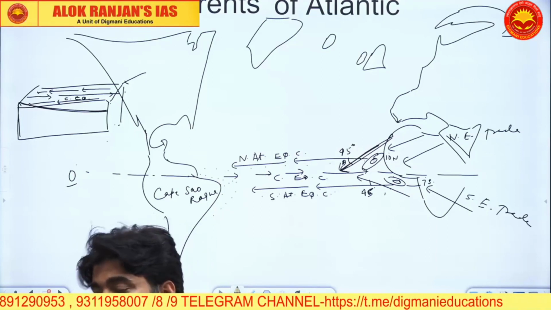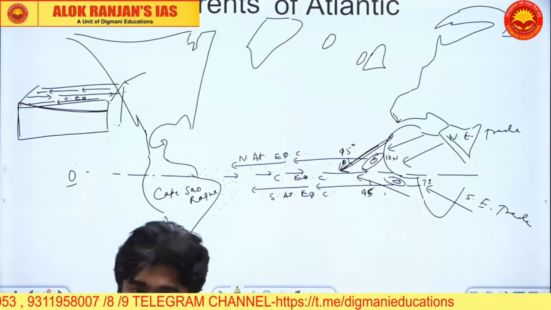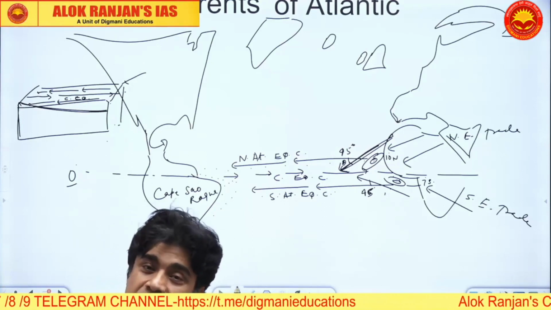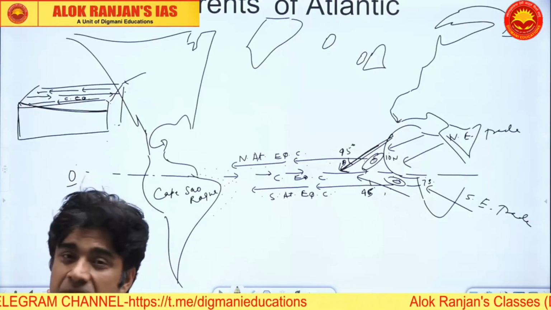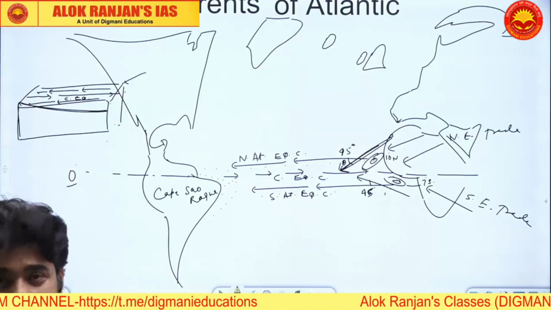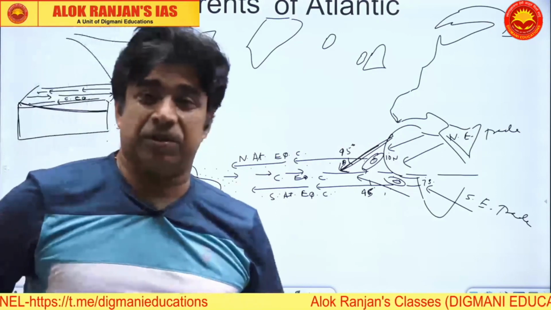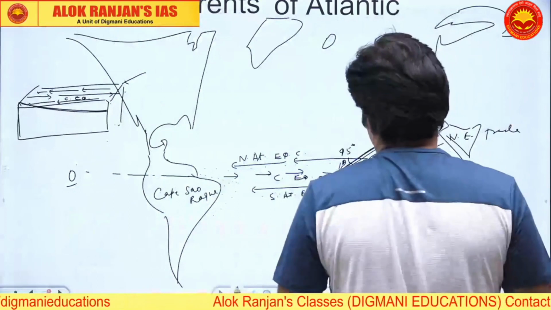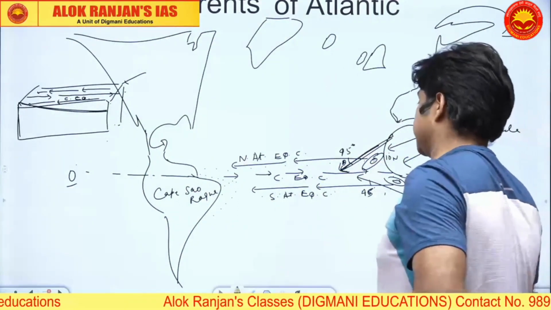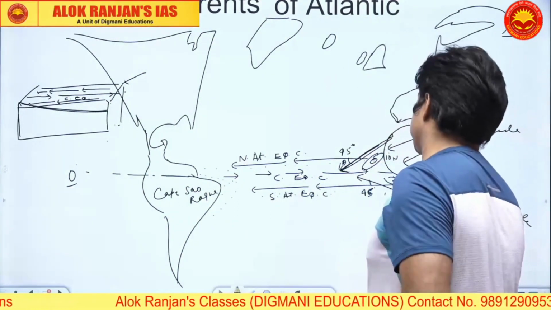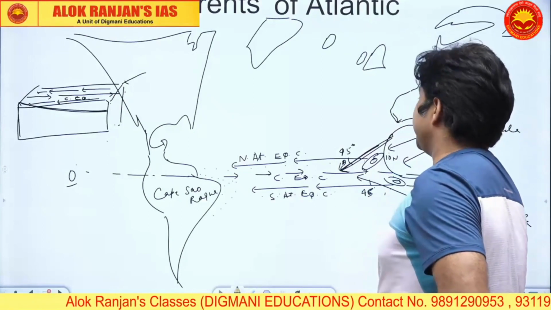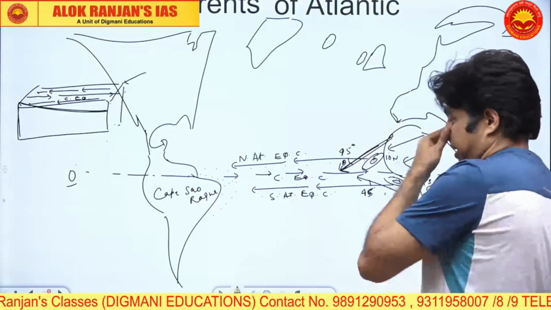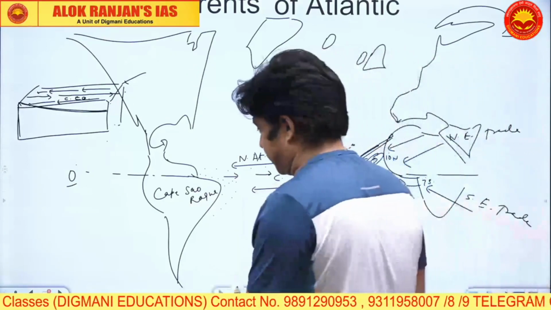Fine, so this was all about the equatorial belt and the cold upwelling zone, the application of Ekman's spiral law. Any variety of question asked on the subcurrent or the undercurrent or the equatorial current or the counter current or the upwelling zone, wind and its association with current formation, everywhere it is applicable.